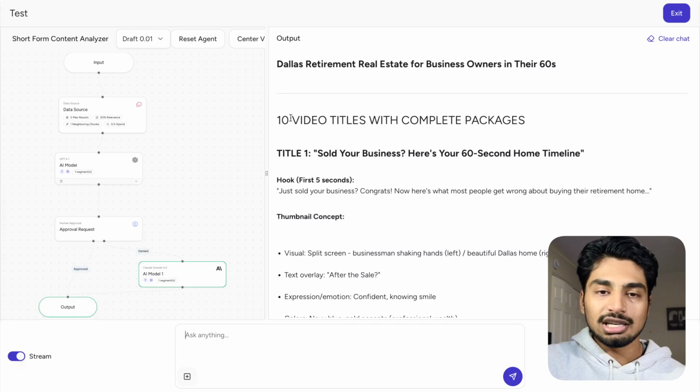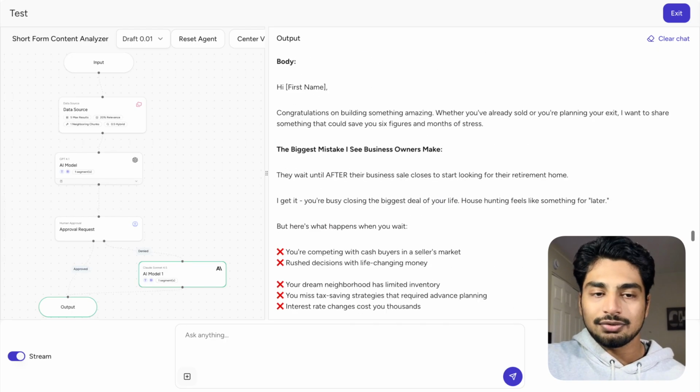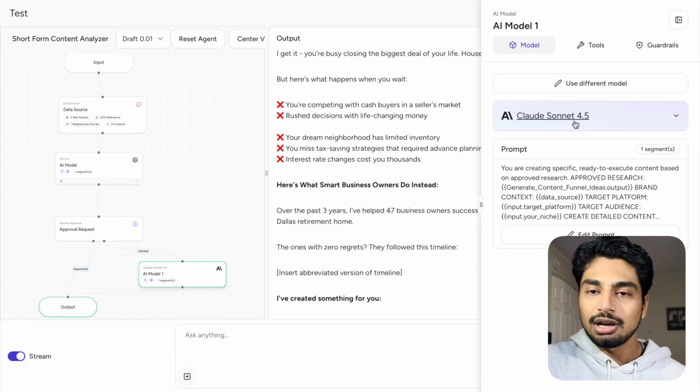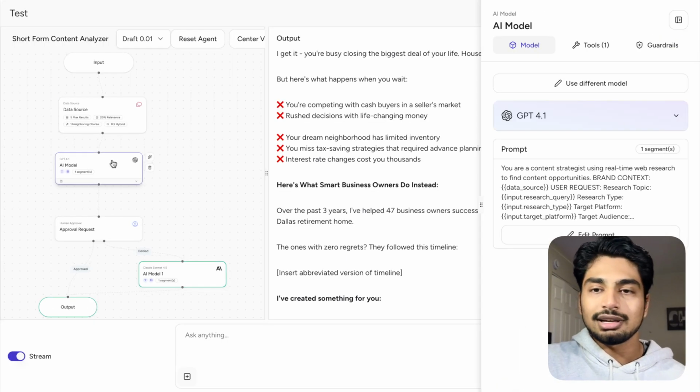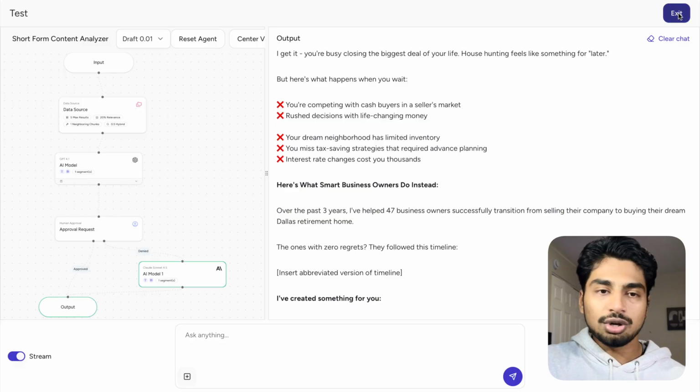You can see it gives me 10 titles. It gives me the actual packaging of the title, and it gives me every single thing that I asked for, all right? So it's very, very good at following the prompt, and just make sure you're selecting the right model. And also, if you're doing anything with content marketing, make sure you're using Perplexity to get live results from the internet, because for content, that really, really matters, all right? So that is the third and final system I wanted to show you guys today.